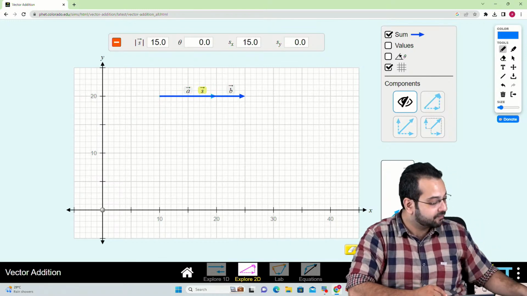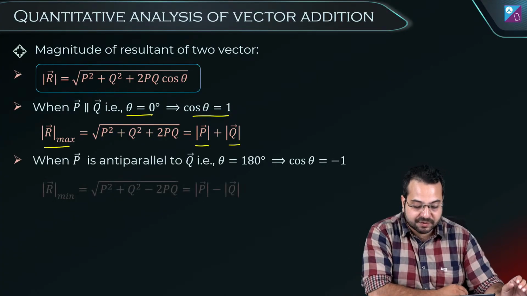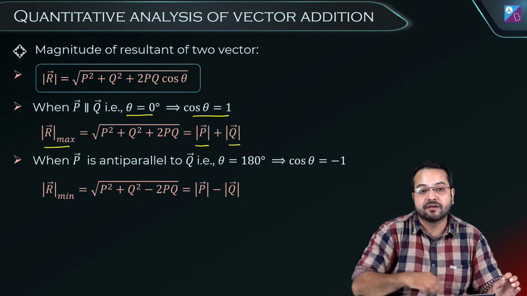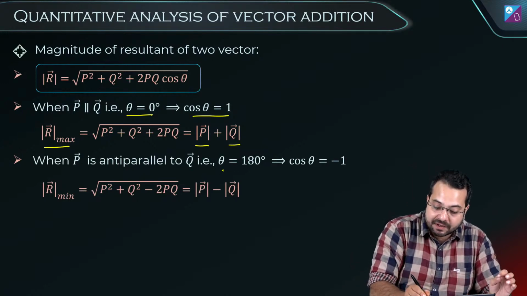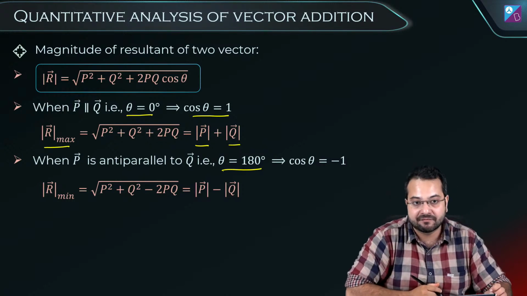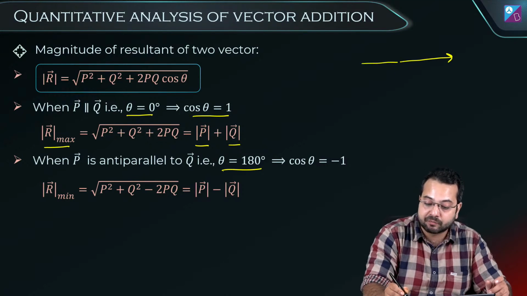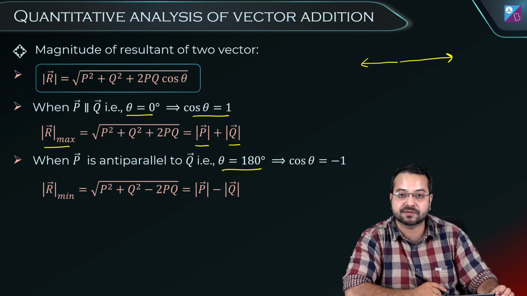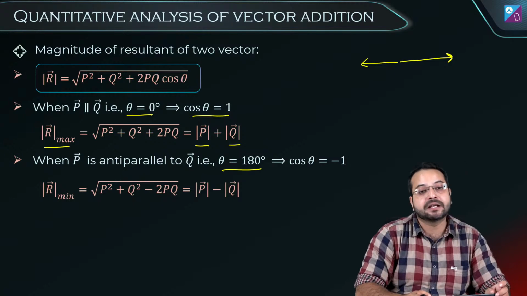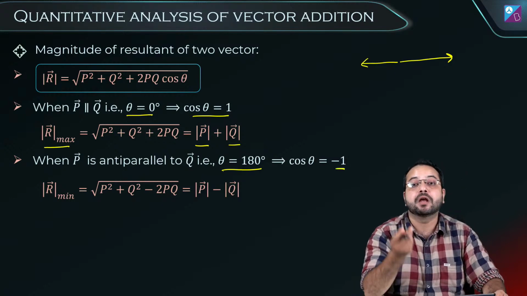Correct? Okay. What is the special case number 2? The special case number 2 is when the angle between them is 180 degree. This is called anti-parallel. Vectors can be anti-parallel. So anti-parallel meaning they are pointing in opposite directions. So when theta is 180 degree, cos theta would be how much? Cos theta is going to be -1.